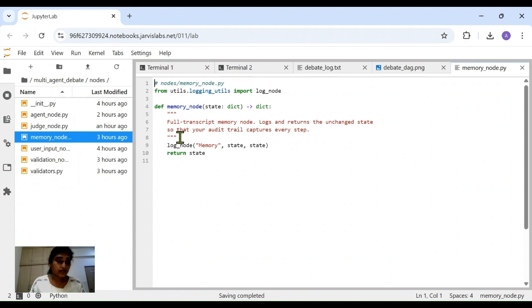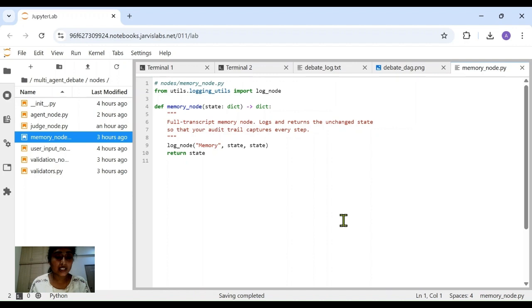Yeah, so here it is. This is the simplest component, the memory node. It logs and passes forward the unchanged state. So the system maintains an auditable trace. This node doesn't modify the state. However, it ensures we have a complete timestamp trail of how the state evolved between the nodes. And this allows agents to work in a stateless way, while the pipeline remains fully observable.